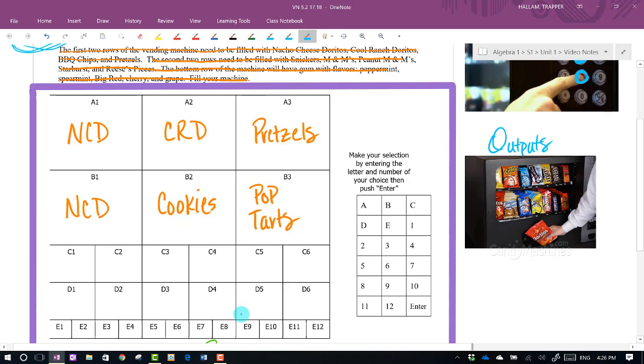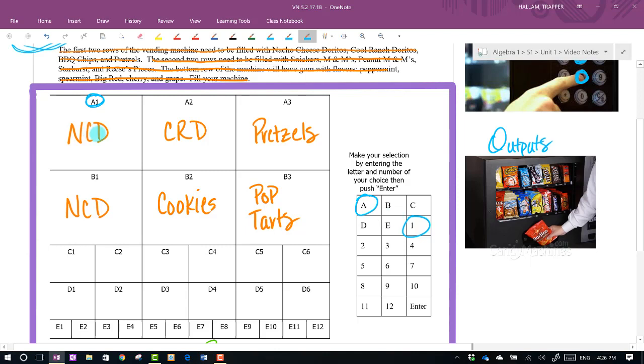So we'll pretend that's all filled up. So our vending machine, let's practice this. This is our function. We would put something into it, some button combination. So let's press A1, and A1 is going to correspond to this. The vending machine is going to go brr, brr, brr, and nacho cheese Doritos are going to drop to the ground. That's what a function does. Put something in, something comes out.